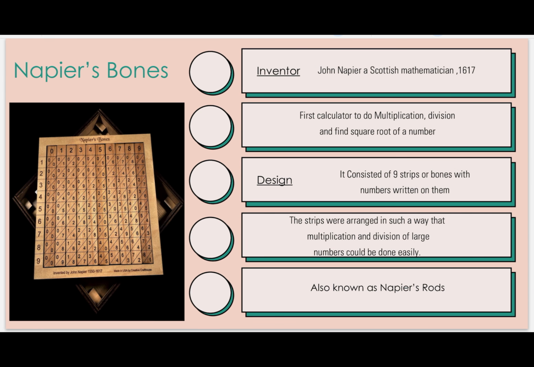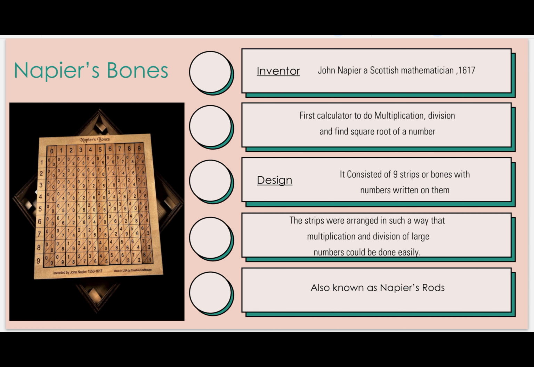Now, Napier's bone. This was the second calculator. Napier's bone. Who invented this? John Napier. So that's why its name is Napier's bone. John Napier was a Scottish mathematician. In which year did he invent it? In 1617 he invented it.